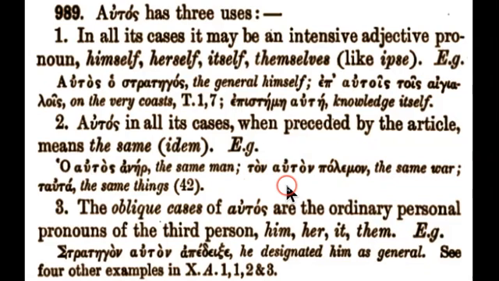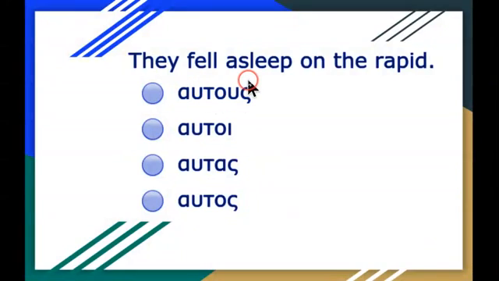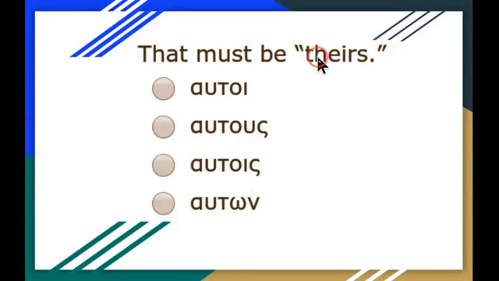The oblique cases are used for the ordinary pronoun. He designated him as general. So this is the third case, when it's just used as an ordinary personal pronoun. They fell asleep on the rapid. Not a good place to do it. Who fell asleep? They did. Nominative subject phrase. Autoi. That must be theirs.